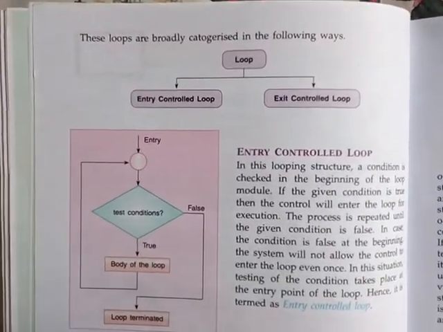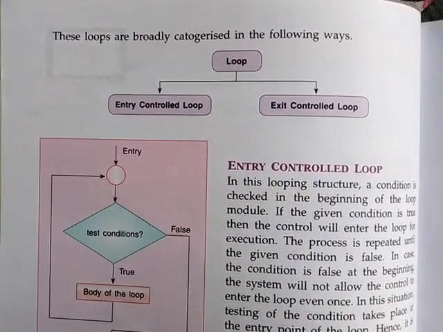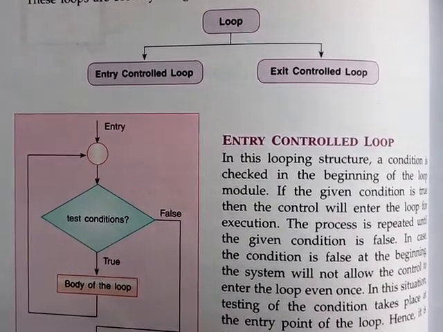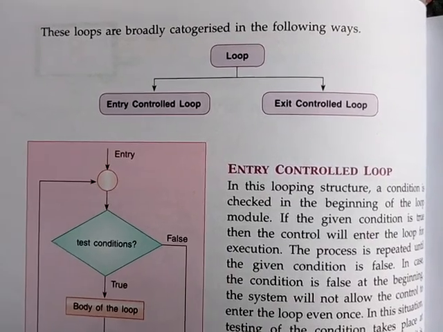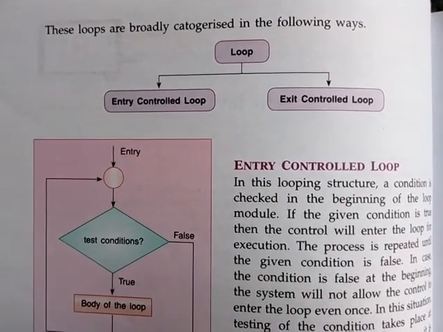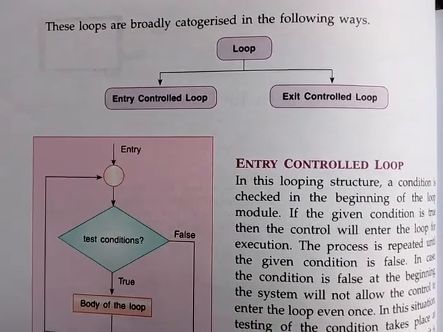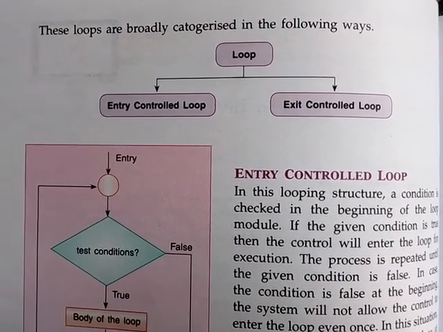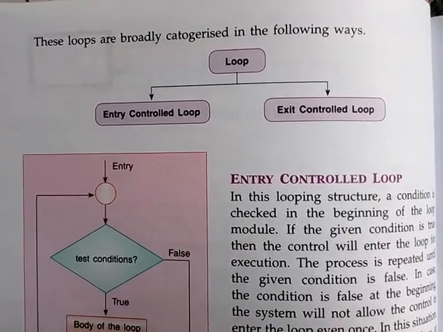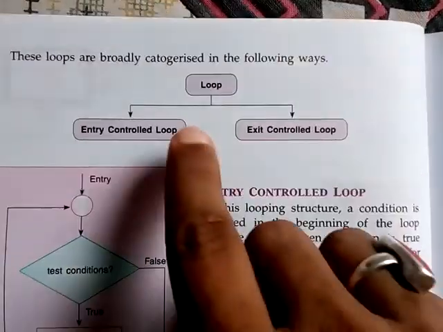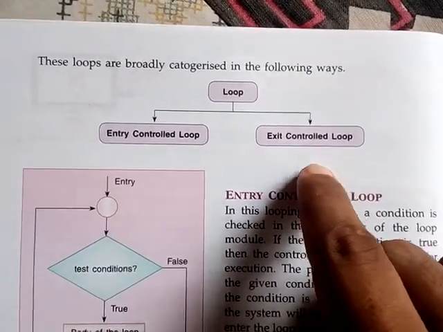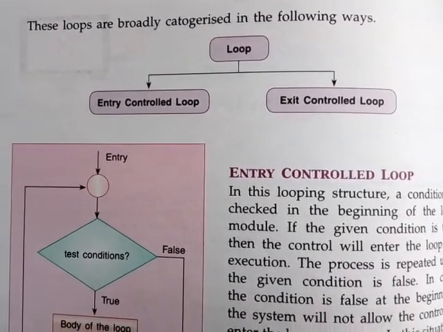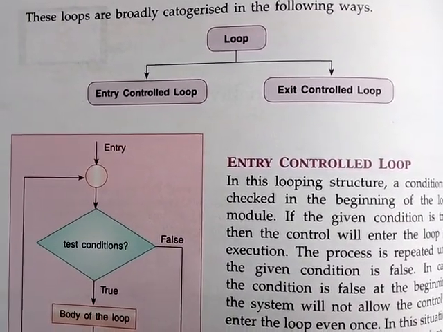Okay, now see, these loops are broadly categorized in the following way: entry control loop and exit control loop. So students, though we have seen there are three types of loops: for loop, while loop and do while loop. But actually those loops are also categorized by two sides. One side is entry control loop, one is exit control loop.